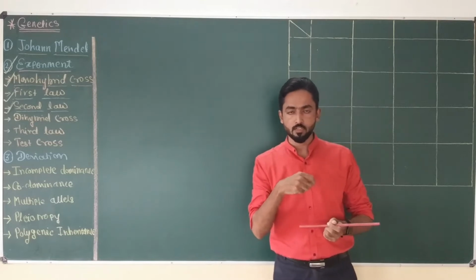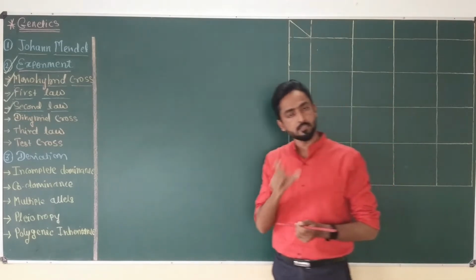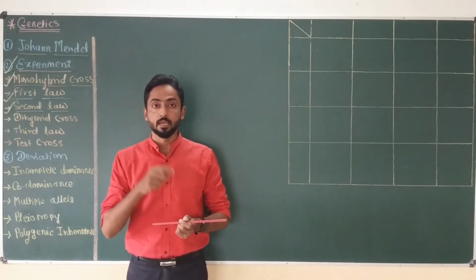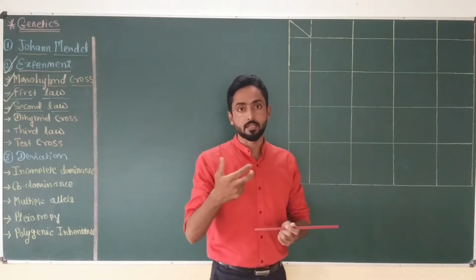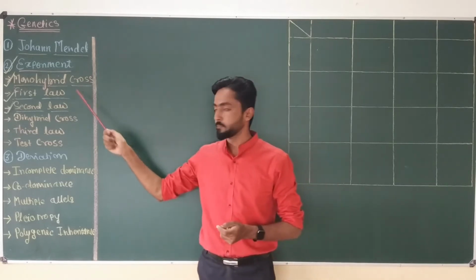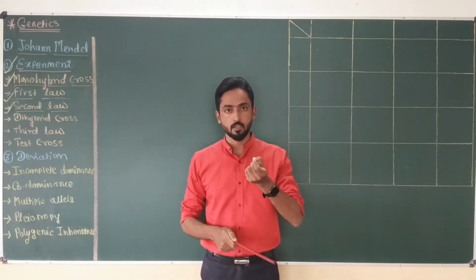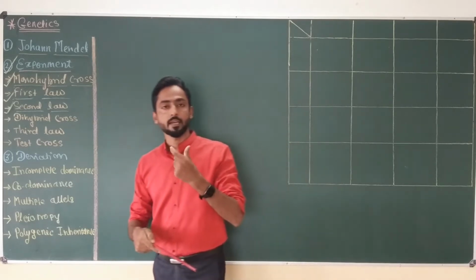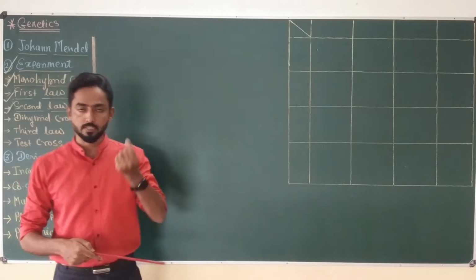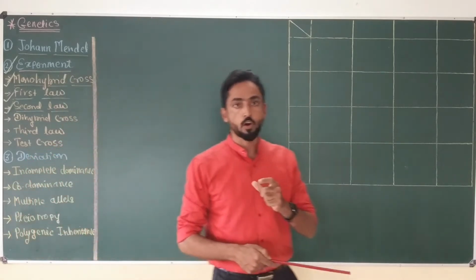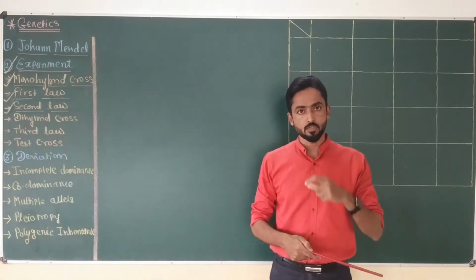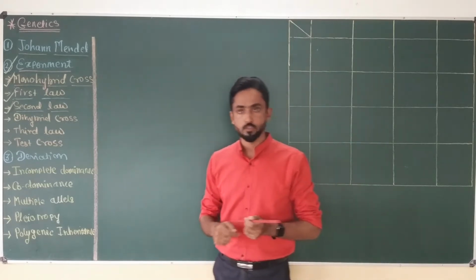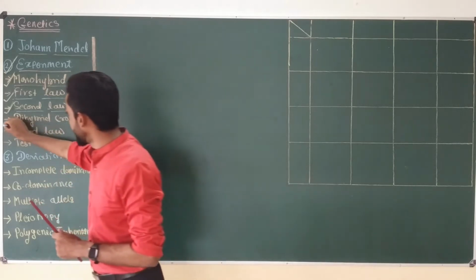So one question which always came to his mind is whether these two ratios are going to remain the same if we consider multiple characters at a time, because in the monohybrid cross we actually consider the pattern of inheritance of a single character at a time. But if we consider multiple characters at a time in a cross, will these ratios remain the same or will they change? To find out the answer to this question, Mendel planned the next type of cross, which is nothing but the dihybrid cross.